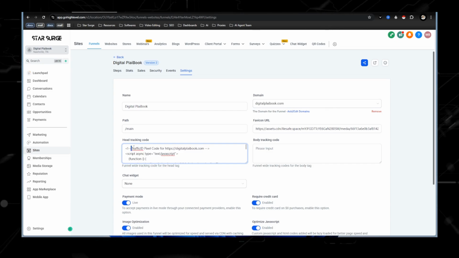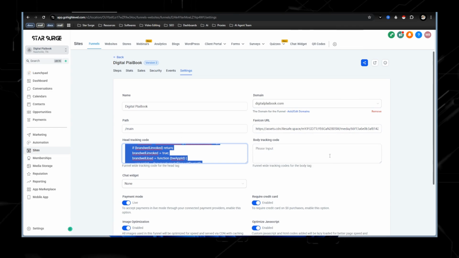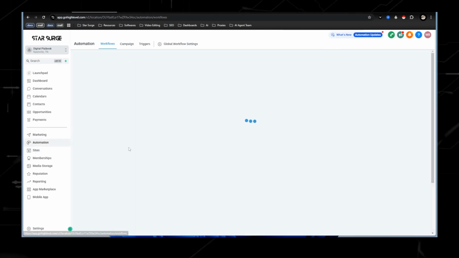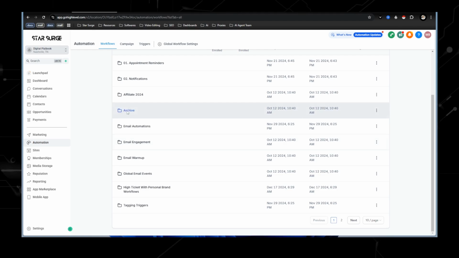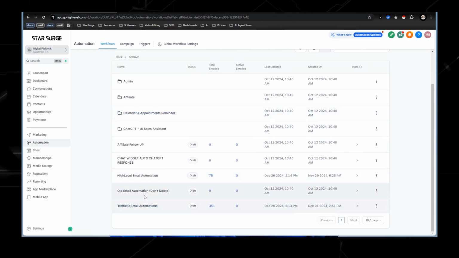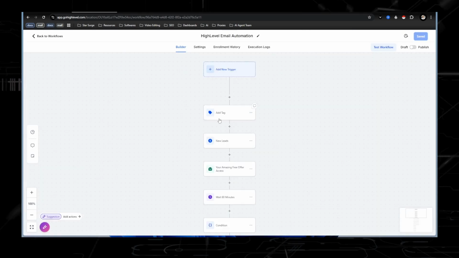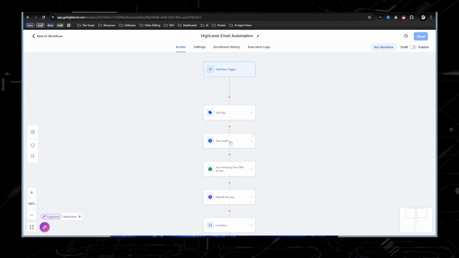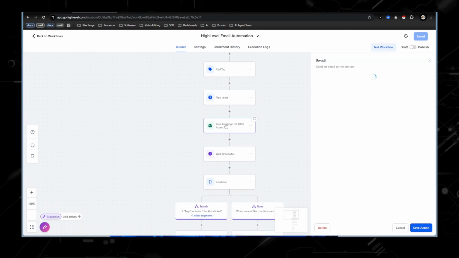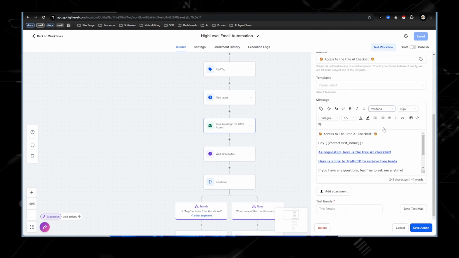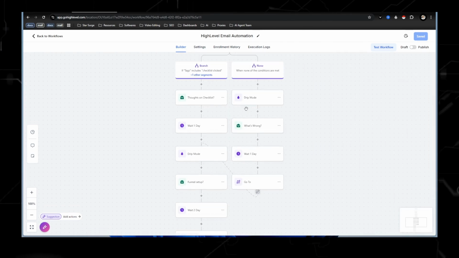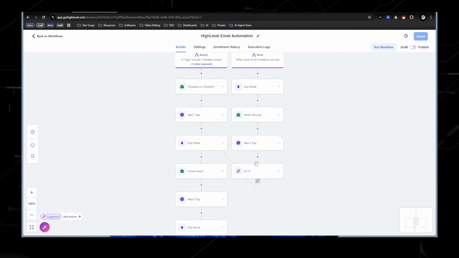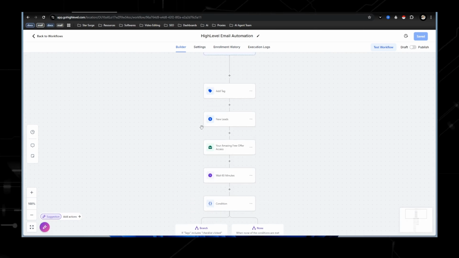I've made videos about this in the past as well if you want to check that out. But we have the front end, so we're able to capture leads. And once we capture leads, they're going to get put into an automation, which basically is an email autoresponder where you can email people without even having to do anything. And this is just an example. So when someone would come in, add them to new leads, and then they get sent this email right here, boom, boom, boom, super simple. And then you can kind of see the process. If they open it, it goes over here. If they don't, it comes this way. You're able to get access to this snapshot as well.